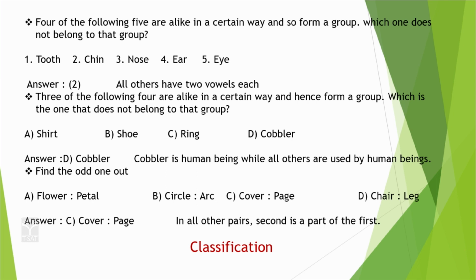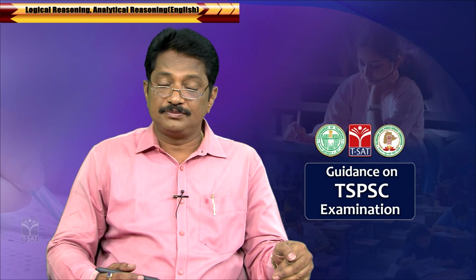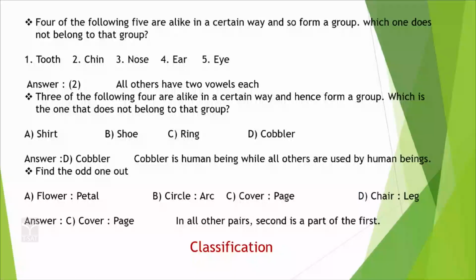Is it clear? Okay. Now, there are 3 of the following 4 that are alike in a certain way and hence form a group, which one does not belong to the group? Shirt, shoe, ring, cobbler. Shirt, shoe, ring will be worn by human beings, but cobbler is a human being himself. So, all are the things or objects which are worn by human beings, but cobbler is himself a human being. So, cobbler is the answer.